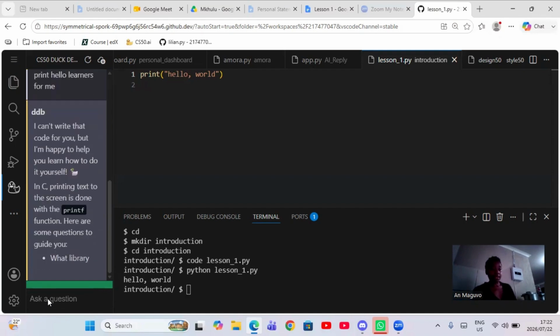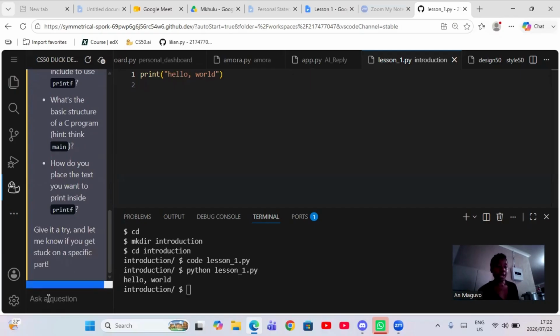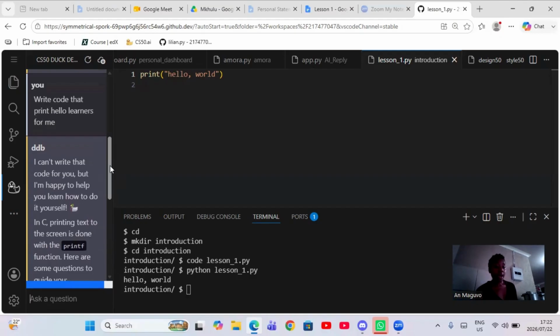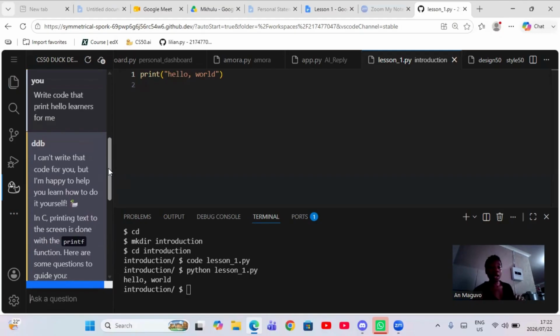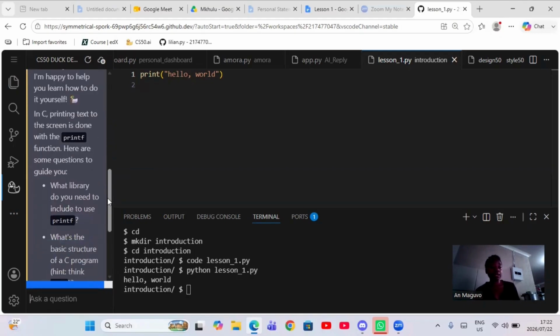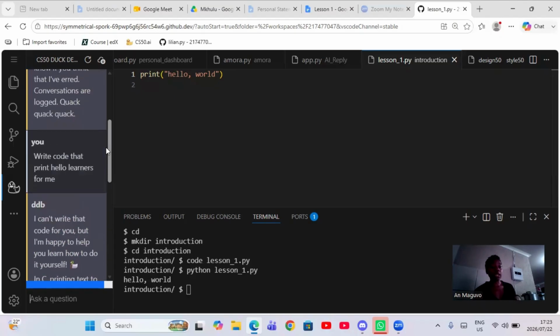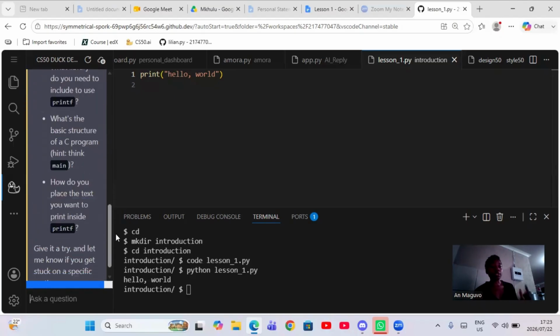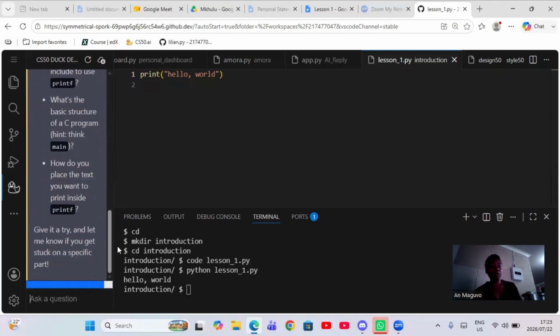I'm not gonna read everything, but it says it can't write that code for me, but it's happy to help me learn how to do it myself. So in C, printing text to the screen is done with the printf function. We are learning Python and not C, so you can see that you can be specific with that. And then it says give it a try and let me know if I get stuck. So this is built for you to learn, not for you to cheat.